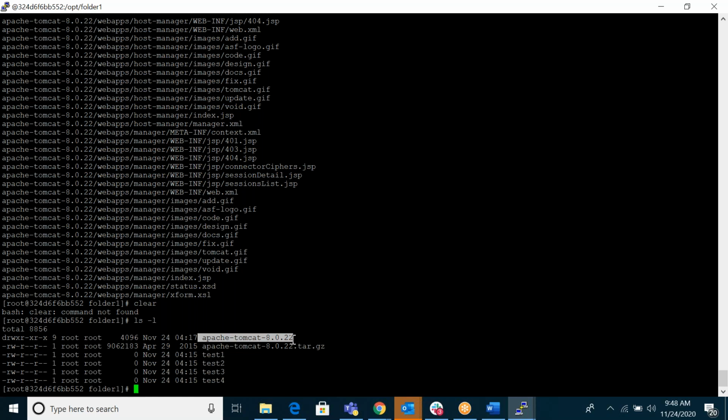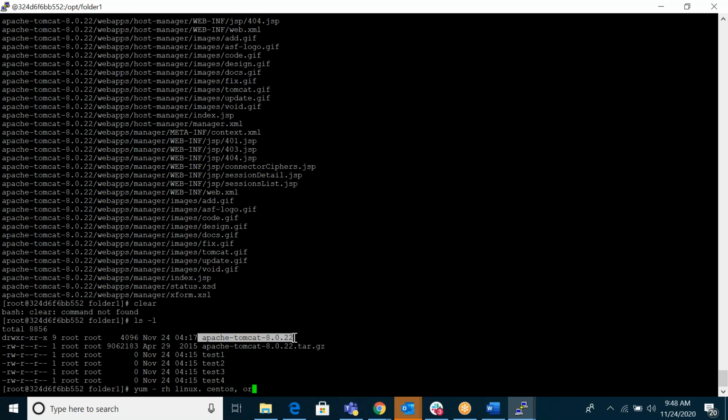So these yum install commands, can we use them in Ubuntu as well? Yum is only for Red Hat Linux, CentOS and Oracle Linux.